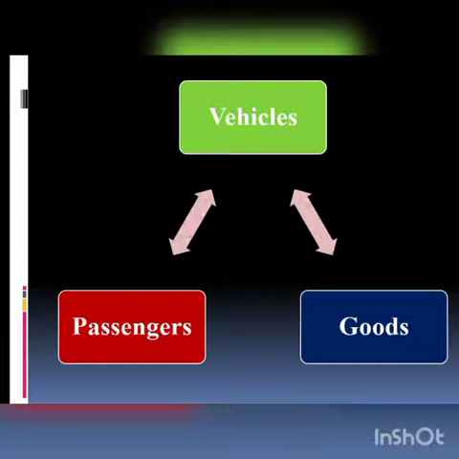Examples of the vehicles that carry passengers are passenger train, bus, etc. And the vehicles that carry goods are goods train, delivery van, and many other. From this we know that different vehicles are used for different purposes.